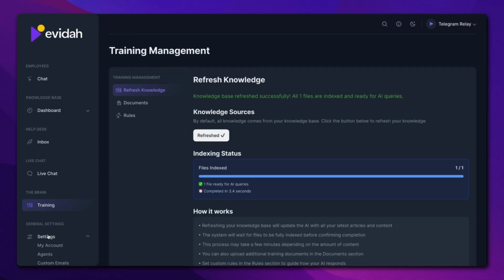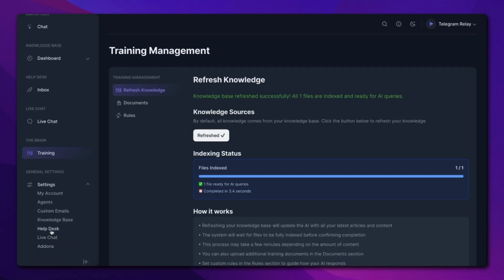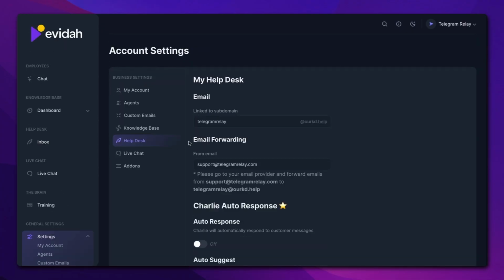So I'm going to be using Charlie now. Charlie's job is to respond to emails. So I'm going to send an email to myself, and then we'll see Charlie responding using the knowledge that he has in our knowledge base that was created by Emma. So I'm going to move on over to settings, and then I'm going to click on help desk.